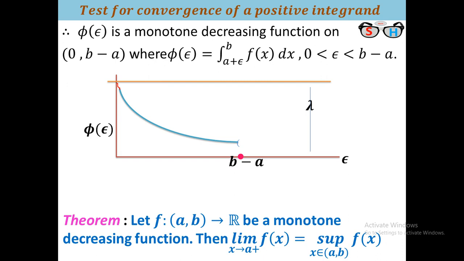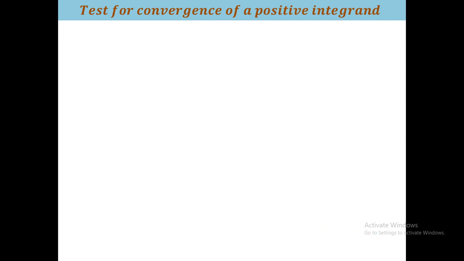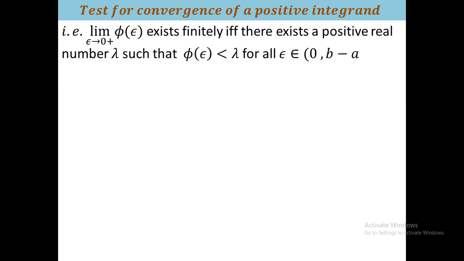So the limit of phi of epsilon exists finitely if and only if phi of epsilon is bounded above. Bounded above means there exists a positive real number lambda such that phi of epsilon is less than lambda for all epsilon belonging to the open interval 0 to b minus a.